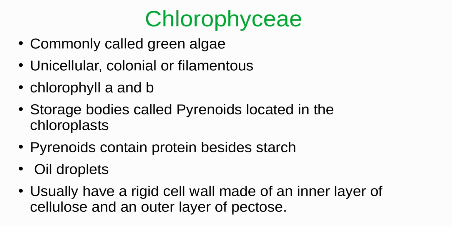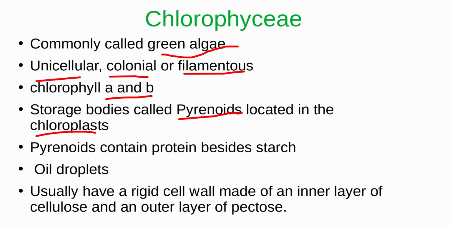The Chlorophyceae is commonly called green algae, as I mentioned earlier. They can be unicellular, or they can be in colonial form or in filamentous form. Mainly they have two types of pigments, chlorophyll A and chlorophyll B. The storage bodies in Chlorophyceae or green algae are called pyrenoids, which are located in the chloroplast. Pyrenoids contain protein besides starch. I will show the diagram of pyrenoids in the next slide.